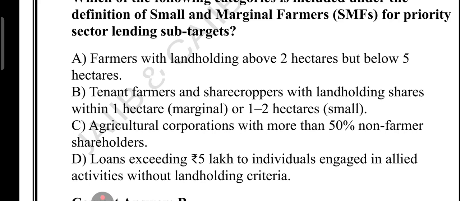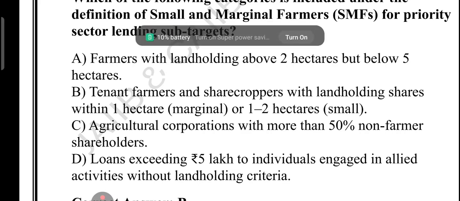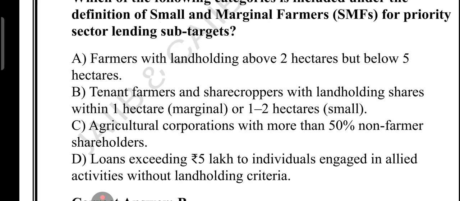Now option C, agriculture corporation with more than 50% non-farmer shareholding. An agriculture corporation or company with a majority of non-farm shareholders does not qualify. SMF is meant for individuals or small groups directly involved in farming or allied activity, not big commercial entities. So this is the case of a big commercial entity. No, SMF is not given to them, right? What about option D?